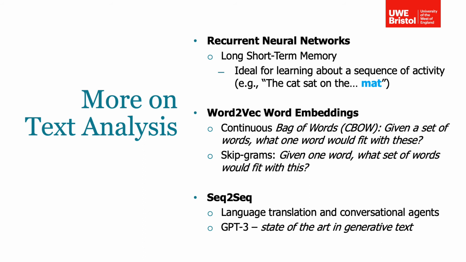We can consider text to be sequential, as there is a specific order to words to make up a structured and meaningful sentence. For example, the cat sat on the, an RNN would likely predict the next word to be mat.